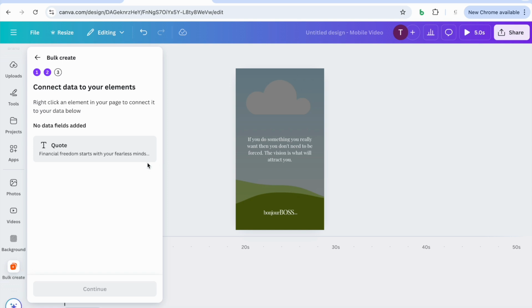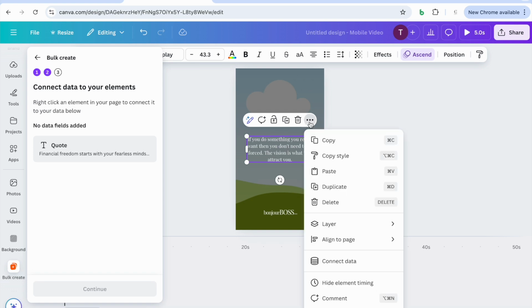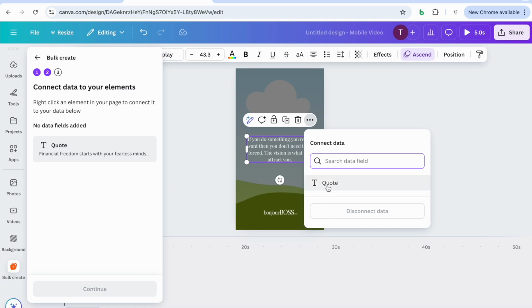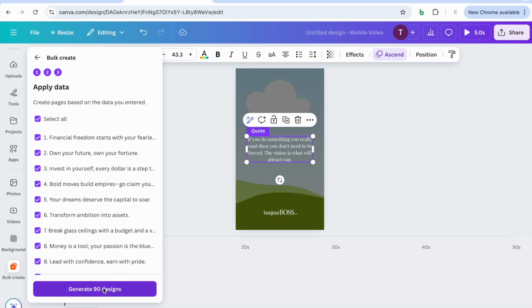And then what we want to do next is we basically want to connect the data, okay? So basically we want to tell bulk create where the quotes need to go. So we're going to click on this quote here, click on the three dots, and then you want to click connect data and then select quote, okay? So now when you hit continue, all of the quotes will go to the right place, okay?